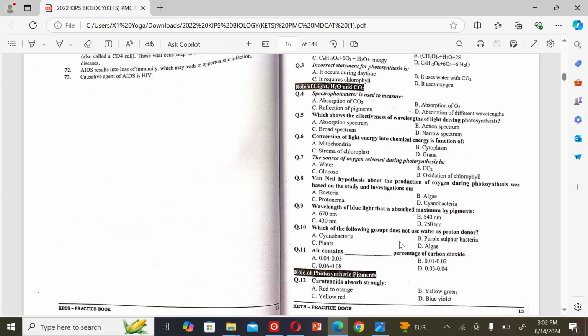The next MCQ is: which of the following groups does not use water as a hydrogen donor? A. Cyanobacteria, B. Purple sulfur bacteria, C. Plants, and D. Algae. So the correct option is D. Algae.